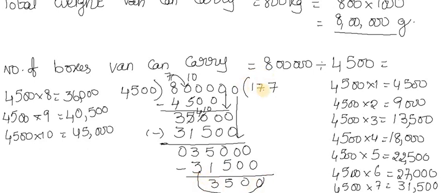So the van can carry overall 177 boxes approximately. Okay.